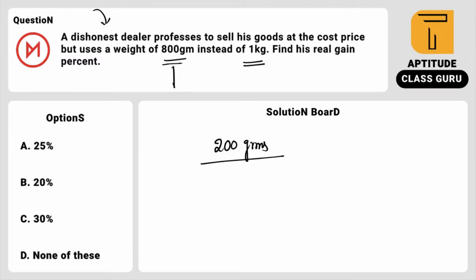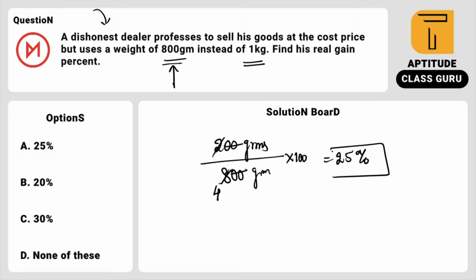It is nothing but 800 grams, right? So in the denominator you place 800 grams, multiply by 100 to give the percentage. The zeros get cancelled, 2 gets cancelled 4 times, and 1 by 4 we all know is 25%. So our required answer is option E.